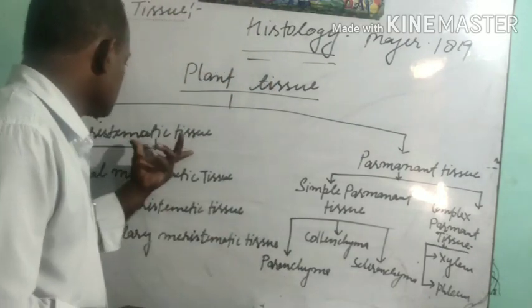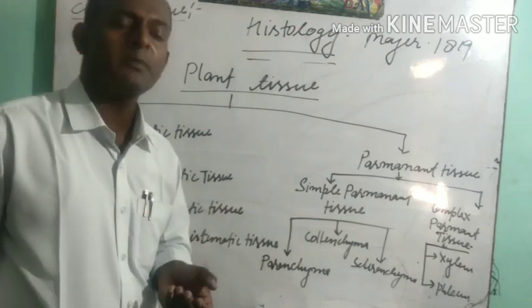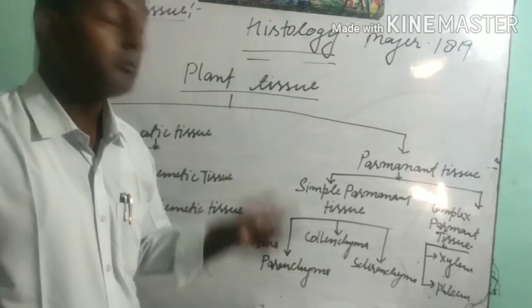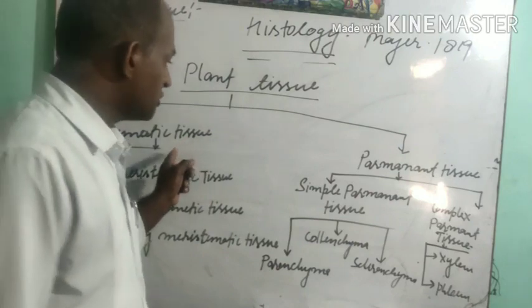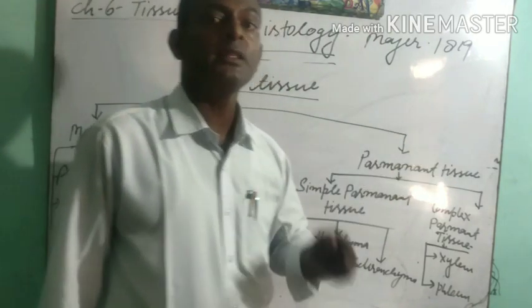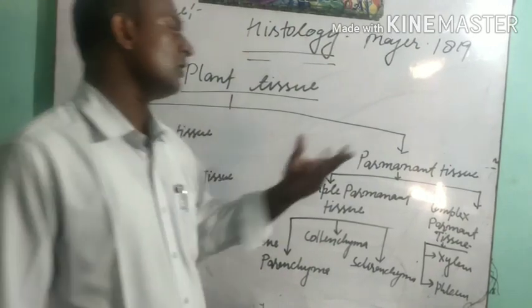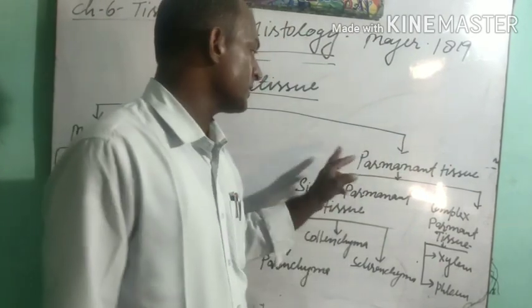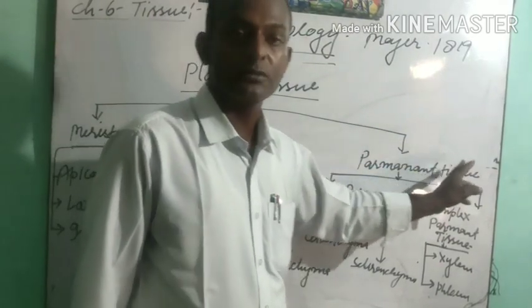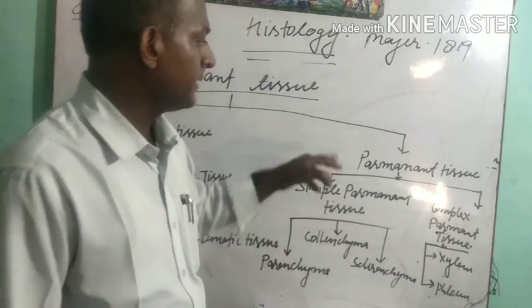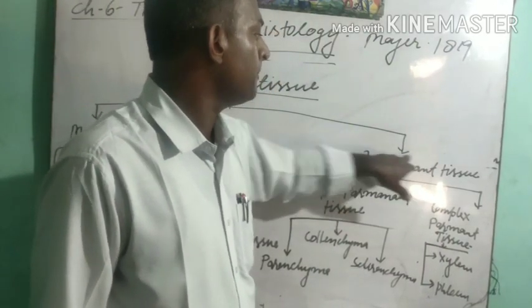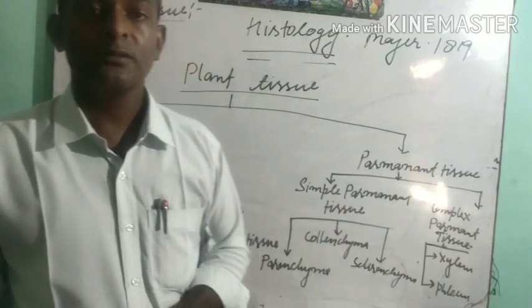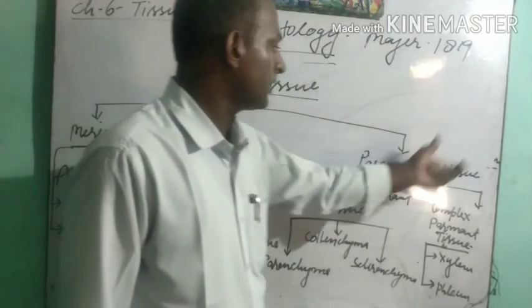Meristematic tissues are those tissues which have the ability to divide, but when meristematic tissue changes into permanent tissue, it loses the ability to divide. This is the reason they are called permanent tissue. It means these are tissues which do not divide further.